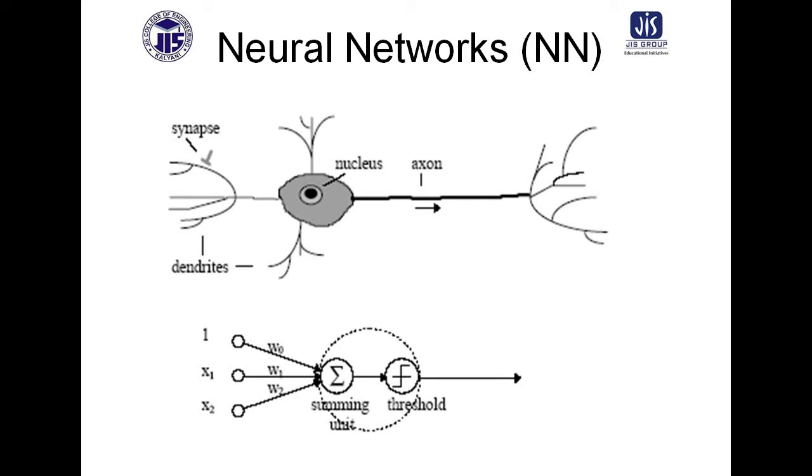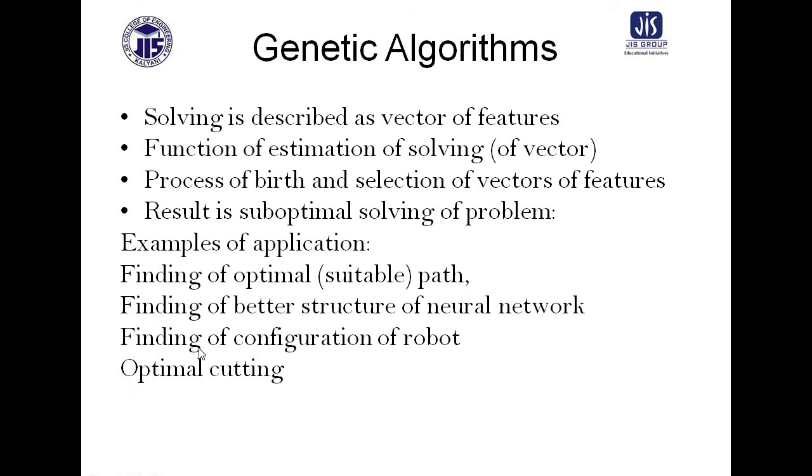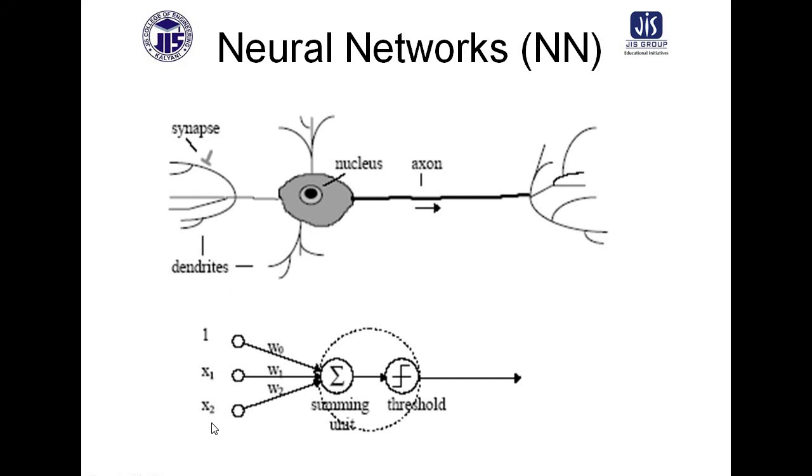In the above diagram, this is the biological neuron, and in the below diagram, this is the artificial neural network. In the artificial neural network, x1, x2 are the input variables, and w0, w1, w2 are the predefined weightage values. There will be a summation unit, there will be a threshold unit, and in the extreme right there is the output of the system. So we assume that a computer will have a brain and can act on the values of this neural system.